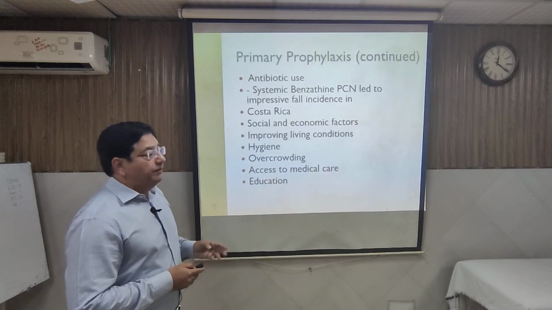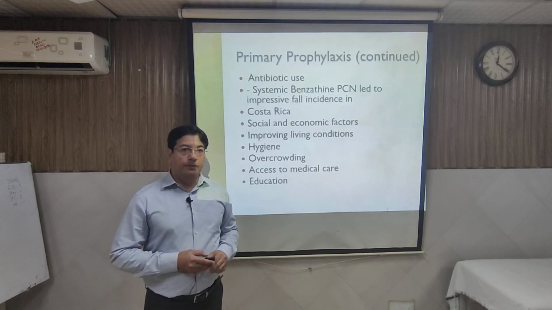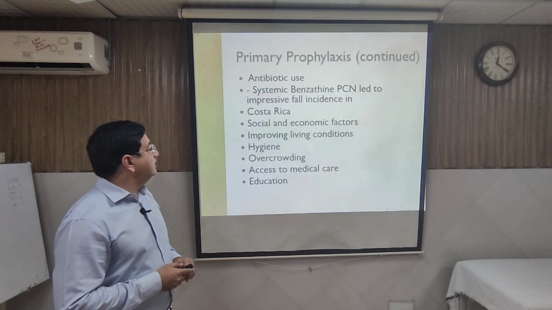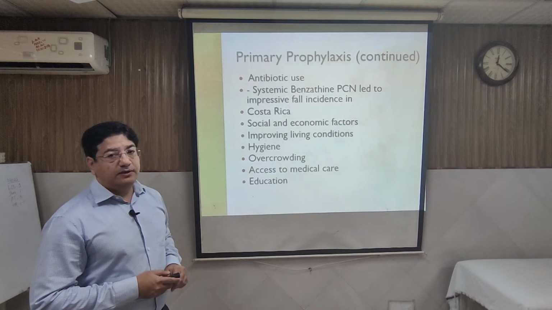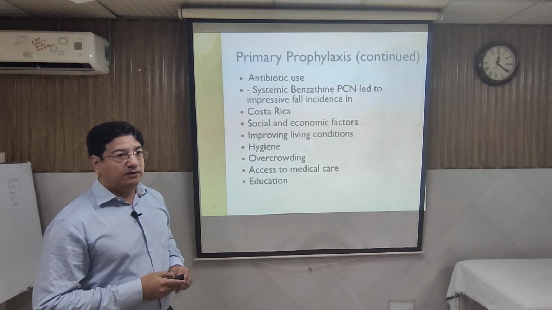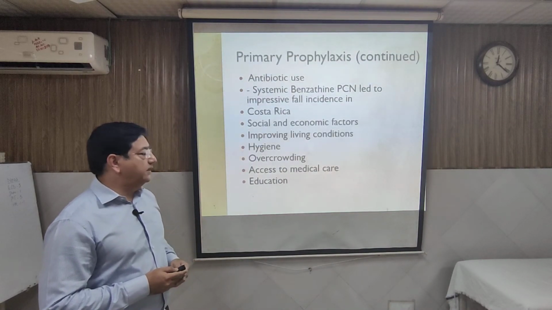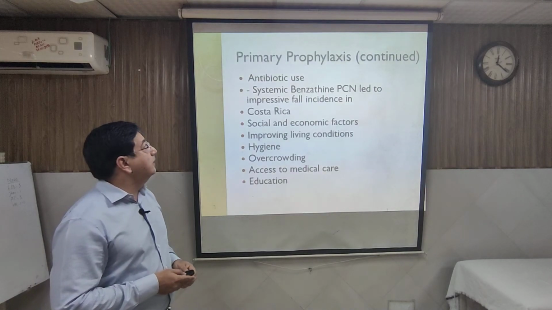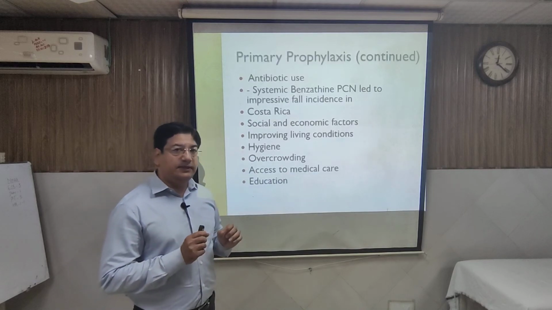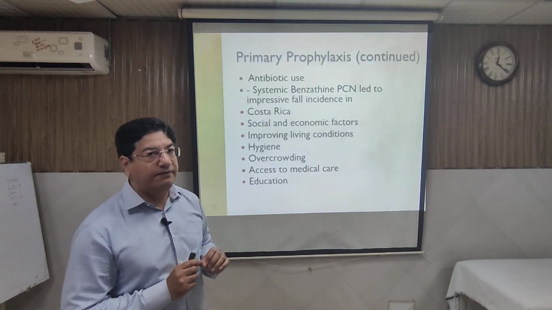And the antibiotic you may use is from the penicillin group, and benzyl penicillin can be given for acute sore throat infection for 10 days. It has been seen that when it was used regularly, there was a fall in the incidence of rheumatic fever. And I told you the general risk factors also come in primary prevention. So primary prevention is the treatment of bacterial streptococcal sore throat infection.